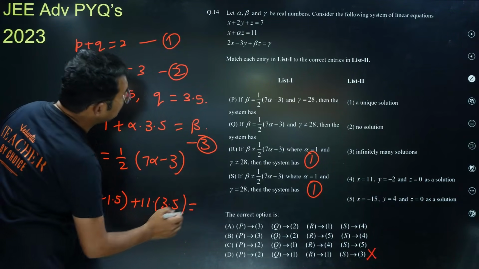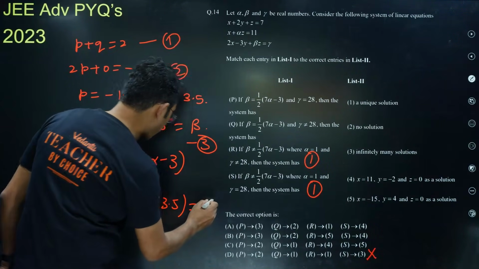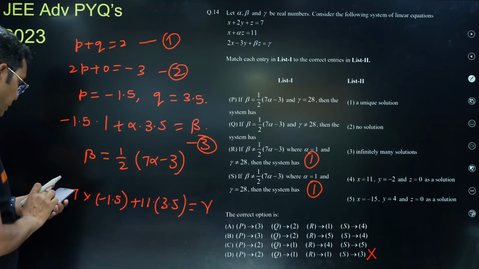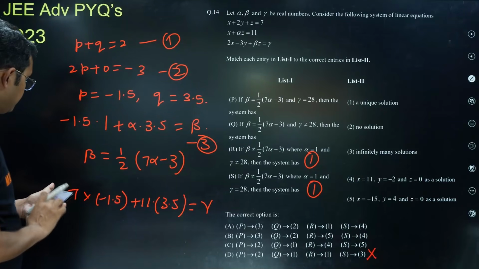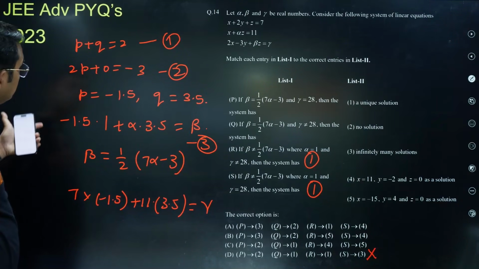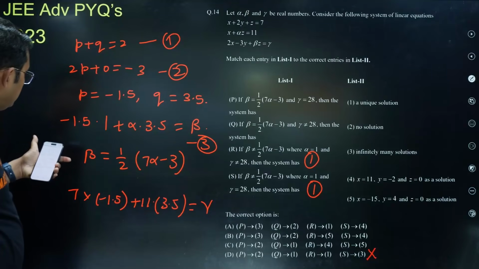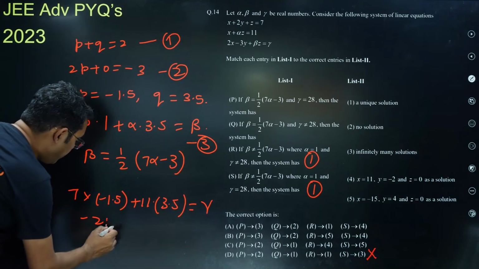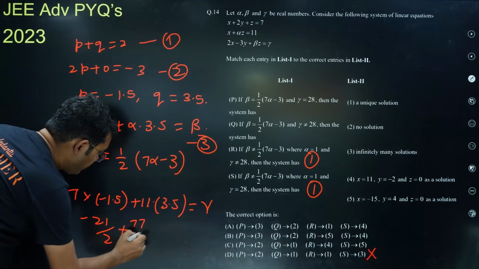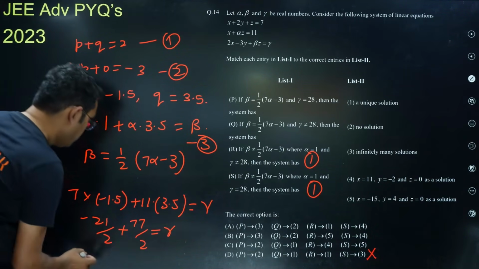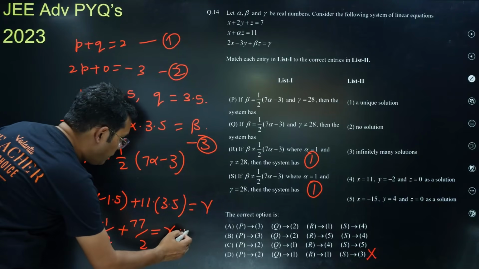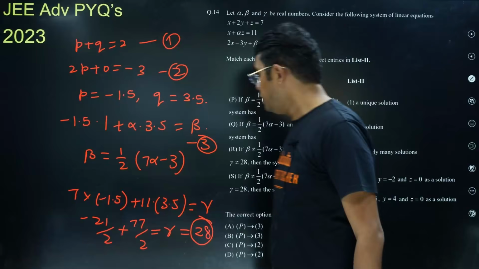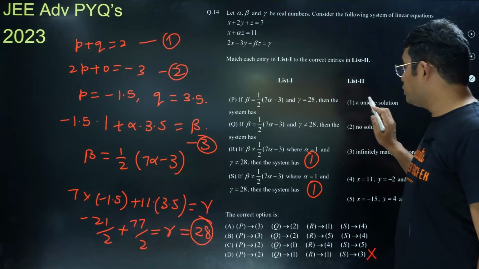So what is the value you are getting from this? Minus 21 by 2 plus 77 by 2 is equal to gamma. So this becomes 56 by 2. So gamma is equal to 28. Okay. So if we want infinitely many solutions, along with this thing, your gamma should be 28.